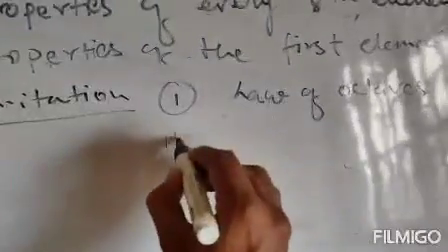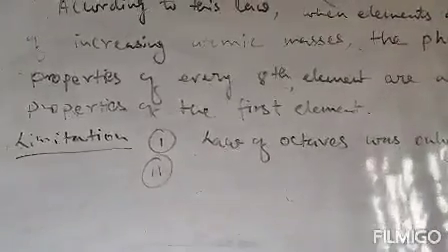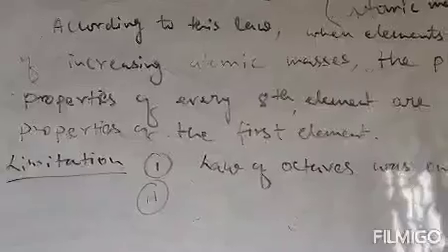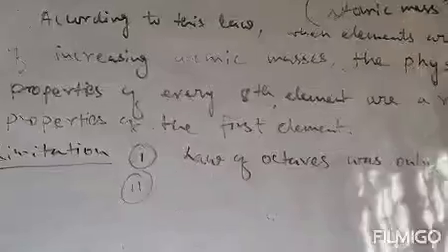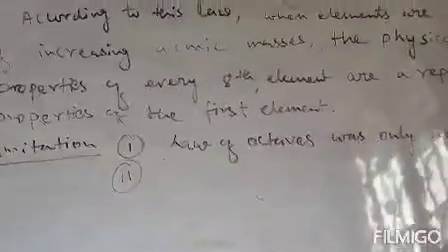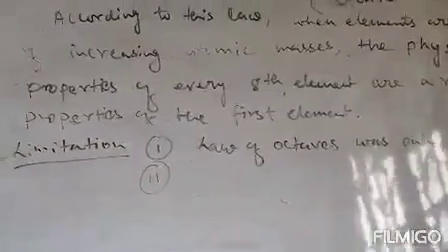The second limitation, the second drawback, is that Newland adjusted two elements in the same slot, but the two elements have different properties. He should have arranged elements having similar properties in the same slot, but he mistakenly adjusted two elements having different properties in the same slot. That is the second limitation.